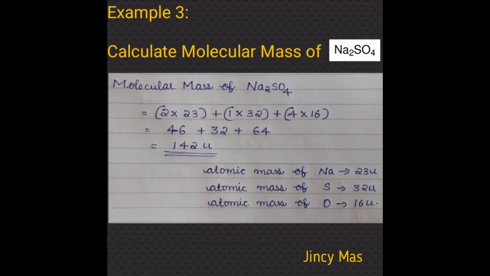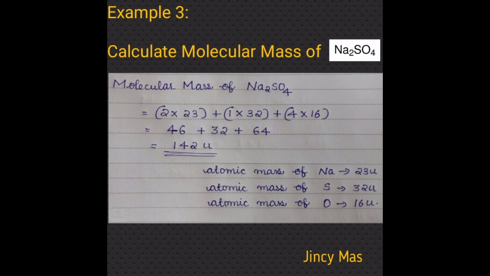We shall take yet another example to make it clear for you. That is to calculate the molecular mass of Na2SO4, sodium sulfate. You can see here there are 2 sodium atoms, 1 sulfur atom and 4 oxygen atoms. So 2 into 23, where 23 is the atomic mass of sodium.